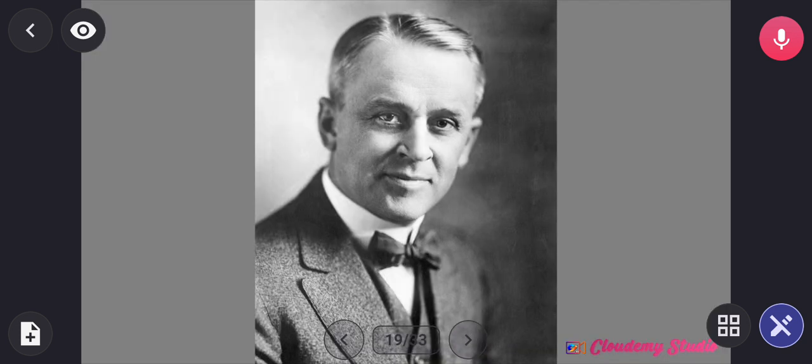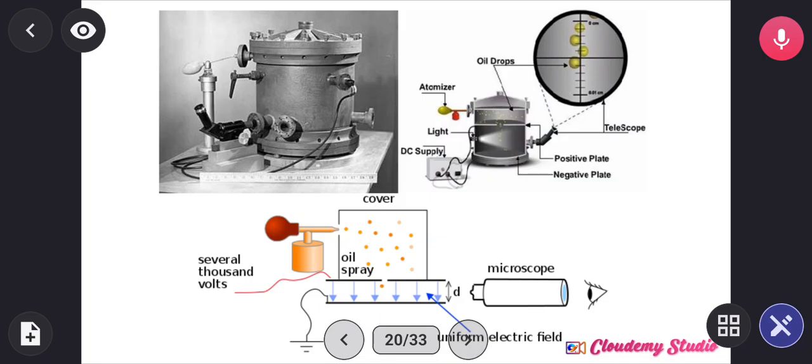Then we have a man called Robert Millikan. What Robert Millikan did was, you know that Sir Thomson calculated the charge per mass of an electron. So what Robert Millikan did is called Millikan's oil drop experiment. And this is Millikan's oil drop experiment. He used an oil drop, X-ray, telescope, oil spray, light supply, and other equipment like that.